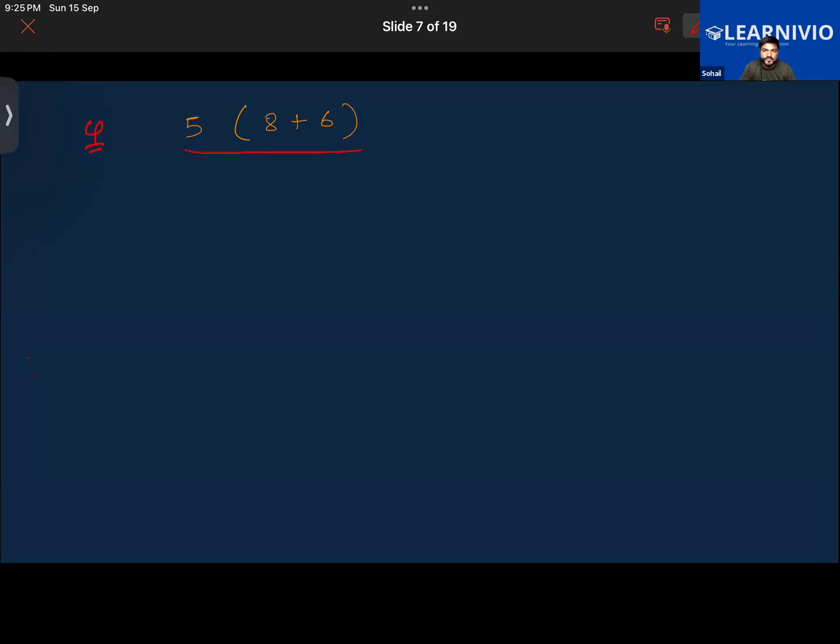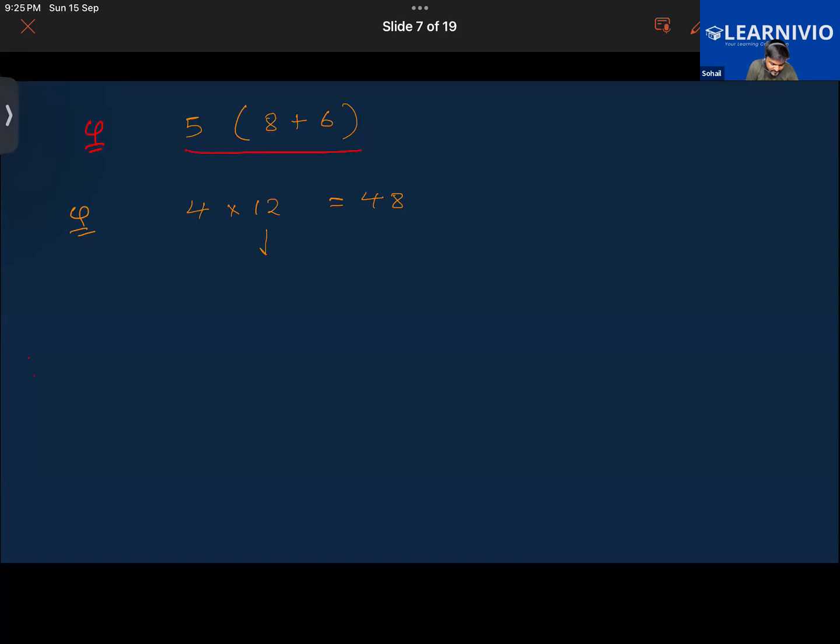Now I'm twisting the question. Let us say the question is like this: 4 multiplied by 12 equals 48. Now we are not having two numbers in the form of addition here. It's a different question.